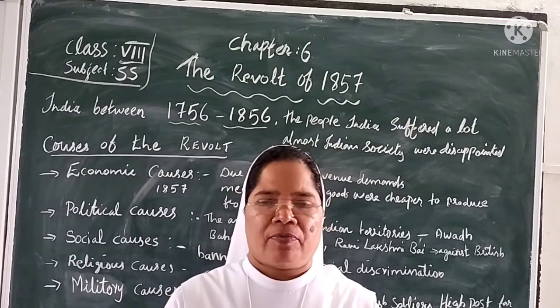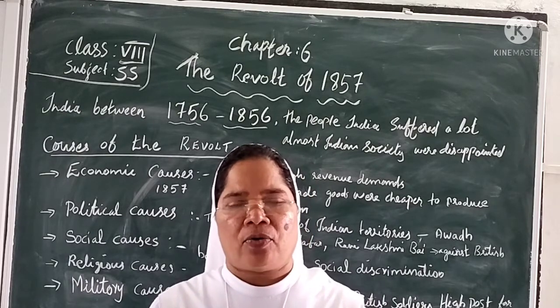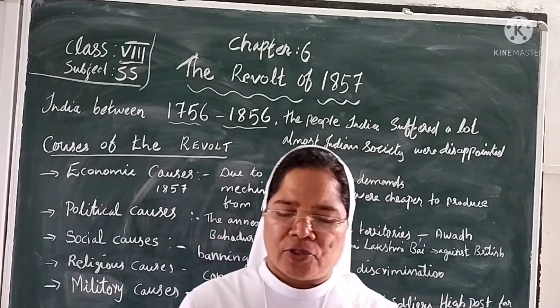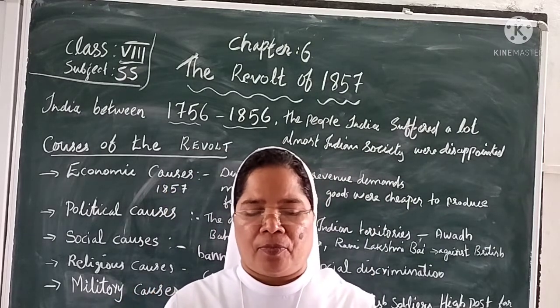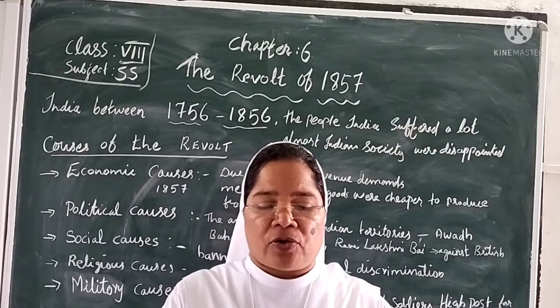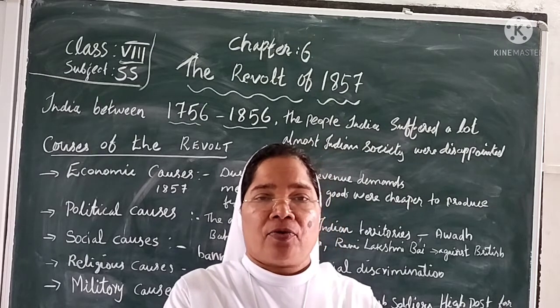Hindus will not eat meat or kill any cow, and Muslims also avoid the pig. So it was difficult for them. This was another reason for the revolt.